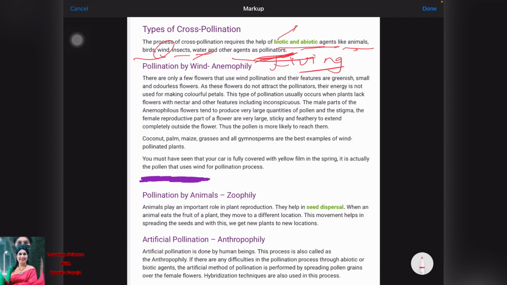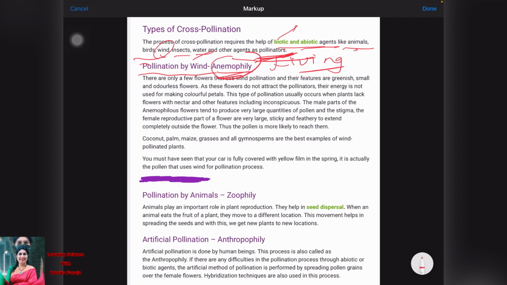Now the pollination by wind. First of all, the pollination by wind. The pollination by wind is called anemophily. Beta, it is not given in your book. The name of this method, the pollination by wind, is called anemophily. It is the natural and common agency of pollination. When the wind blows, it carries pollen from the anther of one flower to the stigma on the pistil of another flower.